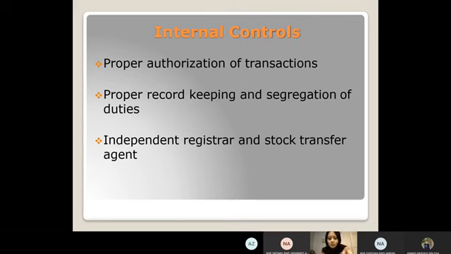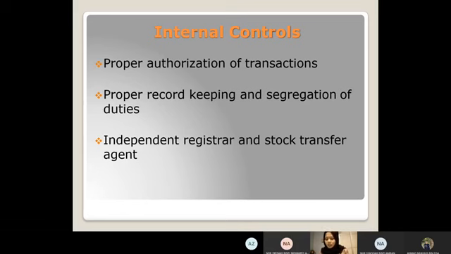Next, internal control is proper record keeping and segregation of duties. When a company maintains its own record of stock transactions and outstanding stock, the internal control must be adequate to ensure that actual owners of the stock are recognized in the corporate records. The correct amount of dividend is paid to the stockholders owning the stock as of the dividend record date.